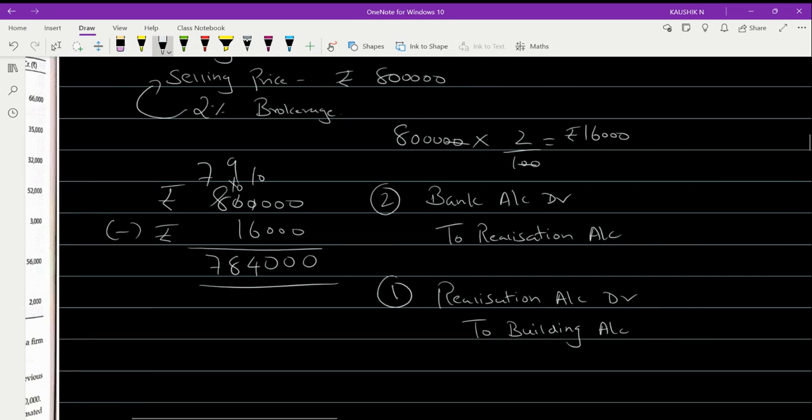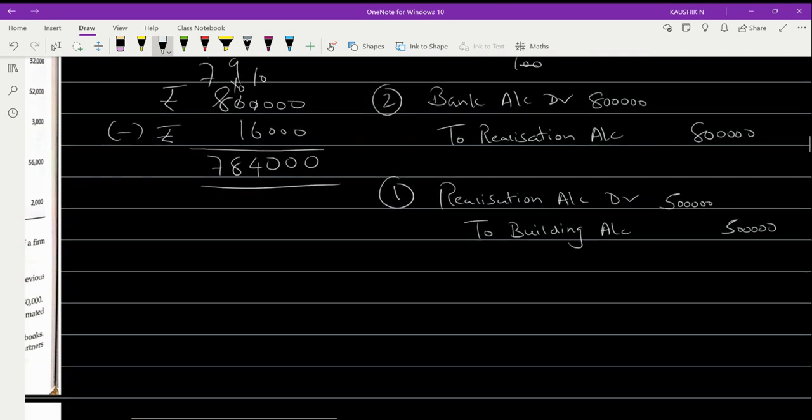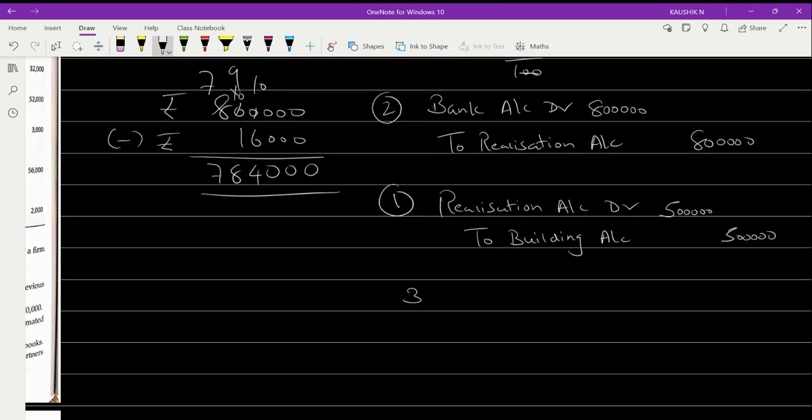So realization account debited to building account. What is the original value given in the question? It was 5 lakhs. Right. Sale value, it was 8 lakhs. Now the payment you have made to the third party, the brokerage you have paid. So that means it is going to be through realization account.